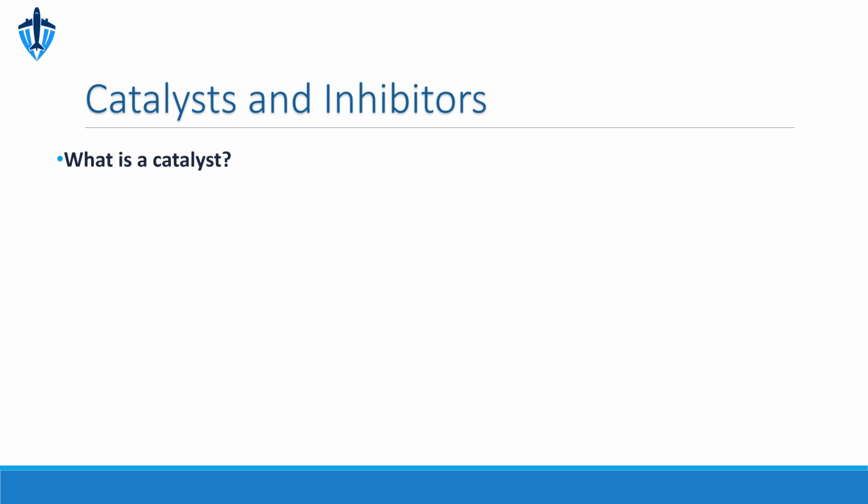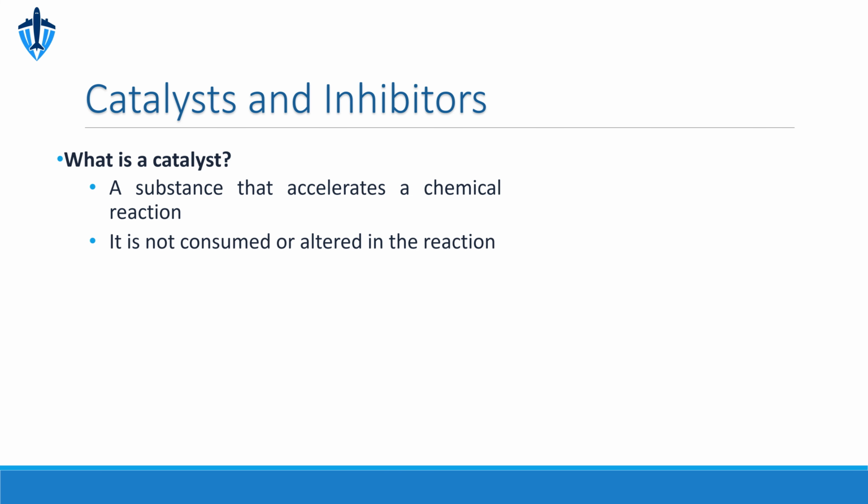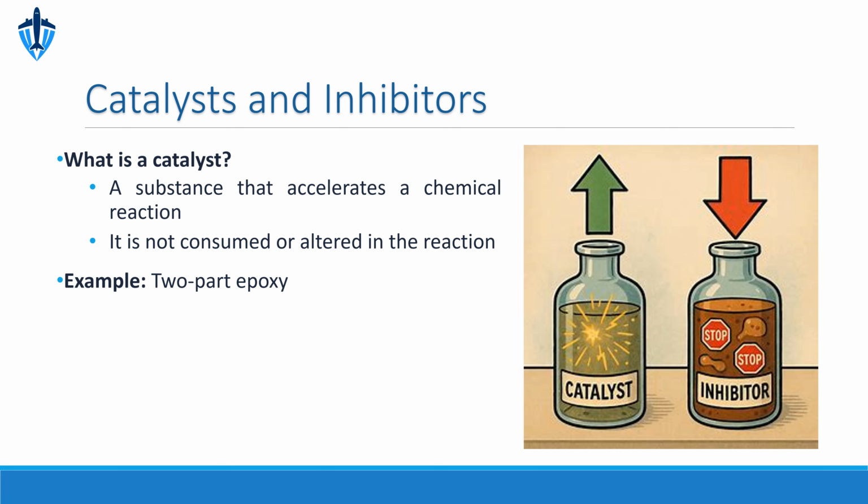A catalyst is a substance that speeds up a chemical reaction without being permanently changed itself. Think of it as a helper that makes things happen faster. A good example is a 2-part epoxy mix. The main part is the epoxy resin, but when you mix in the second part, the catalyst, it causes the resin to harden much faster. This catalyst becomes part of the final epoxy.